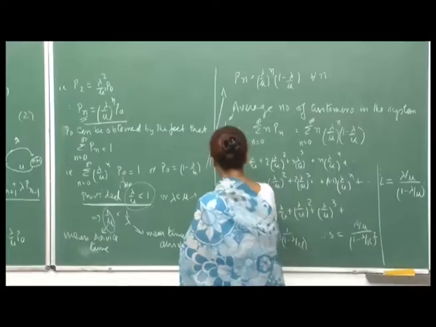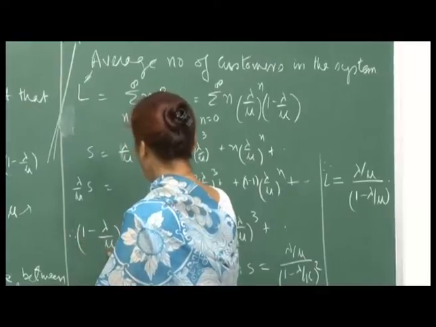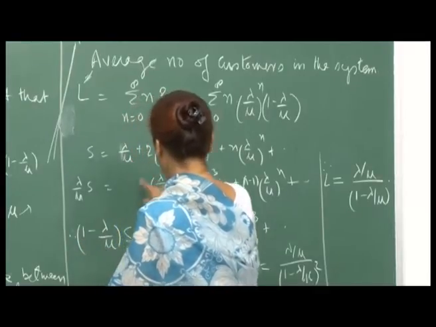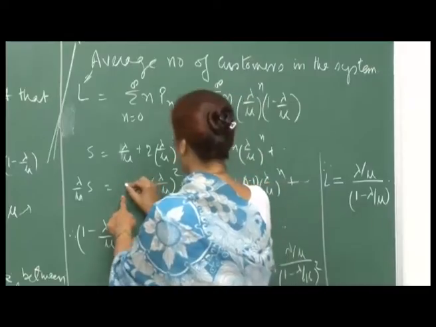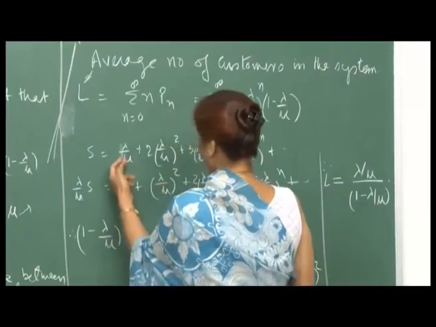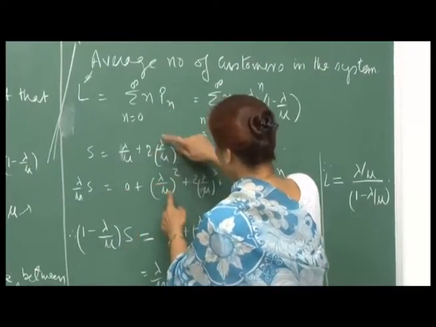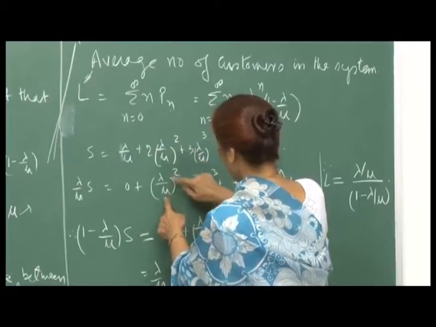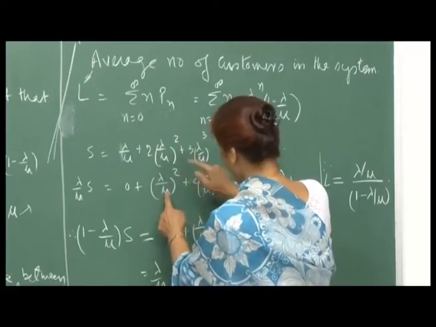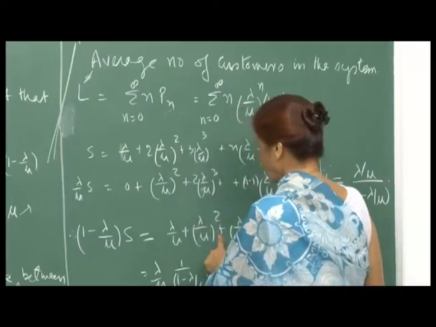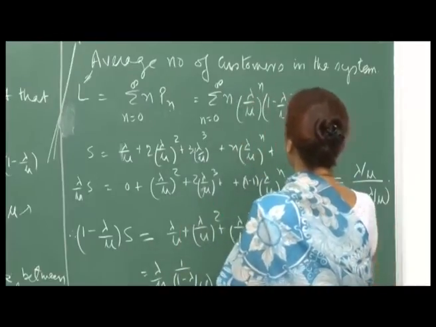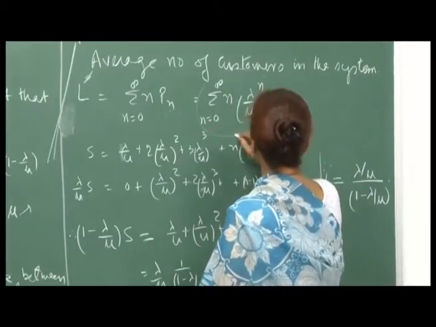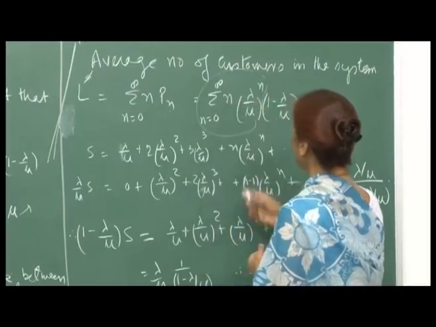Now, when you subtract this from here, it will be 1 minus lambda by mu times S, and here this is 0. So, this is lambda by mu, then this is 2 lambda by mu square, and this is lambda by mu whole square. So, the difference is again this, and those of you who are familiar know that this is an arithmetico-geometric series.